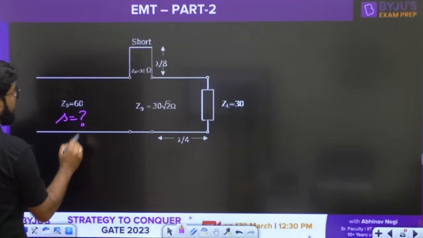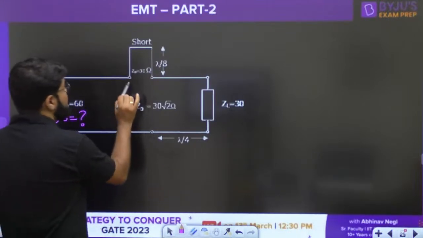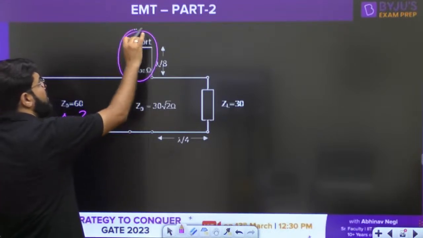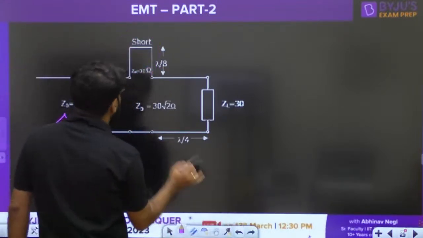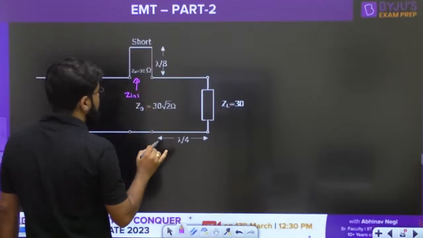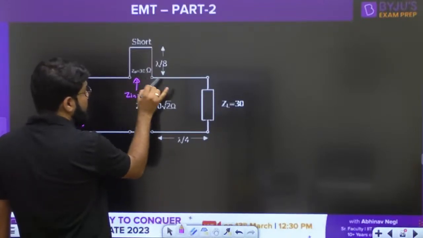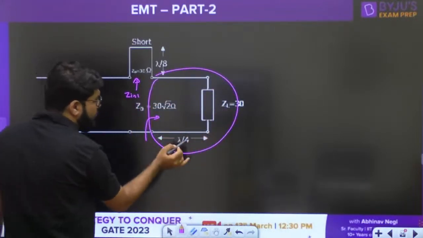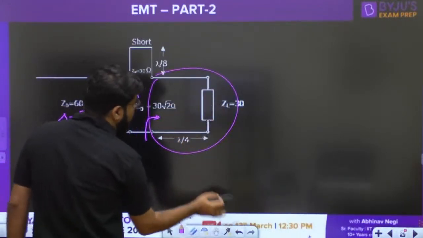So guys, once again see now, this line is first terminated by a short circuited line of length lambda by 8. Let us first calculate the input impedance of this one, Zn1. Then followed by, in series, there is another line of length lambda by 4 terminated with the load 30.